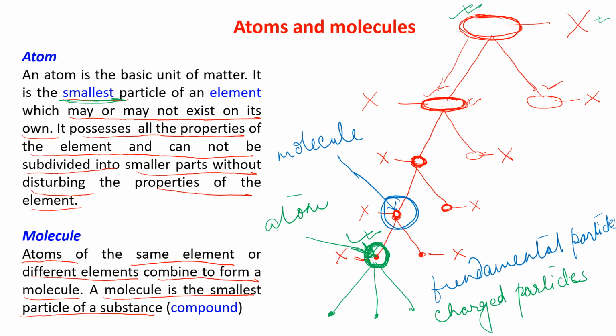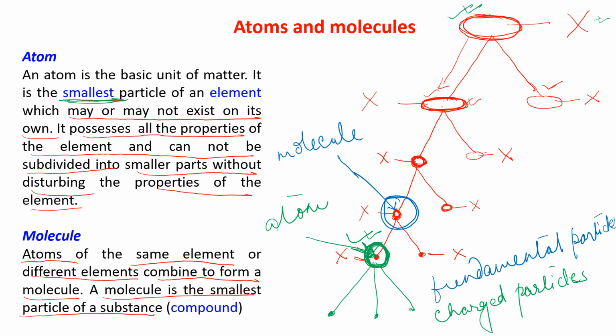What are these charges? I am explaining all these things. Then they no more possess the property of the element. But when it is coming to atom, atom is having all the properties of the element X, and two or three atoms together form a molecule.